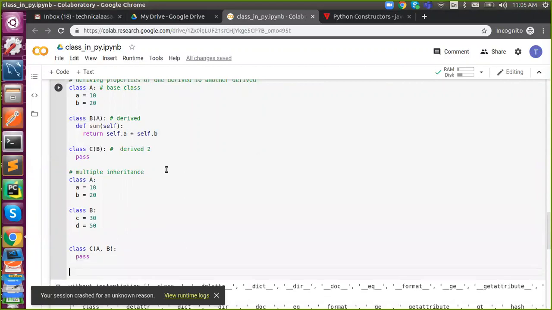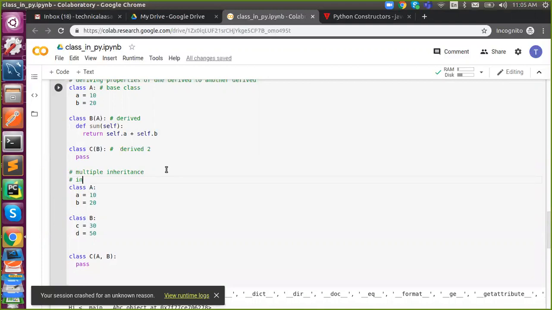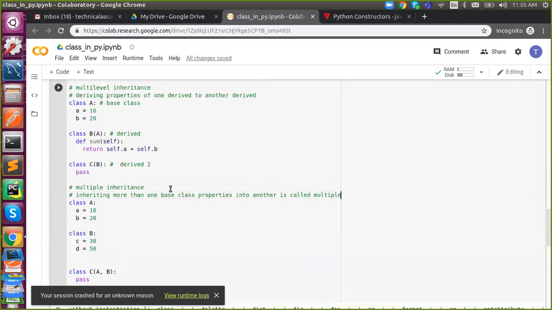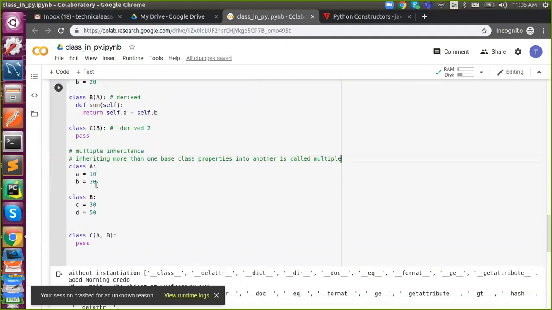Multiple means inheriting the properties of more than one base class into another class. So don't confuse multiple and multi-level. Multi-level means the level is increasing, you are deriving from another derived class. Multiple means you derive from more than one base class. Both are base classes, right? I'm going to derive from more than one base class. That is called multiple inheritance.